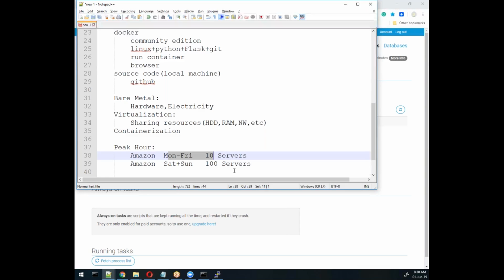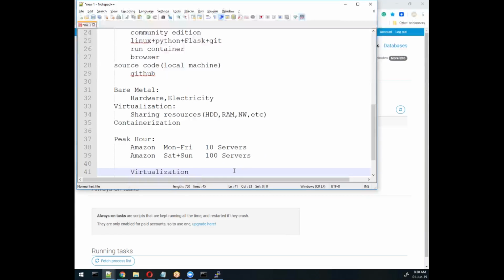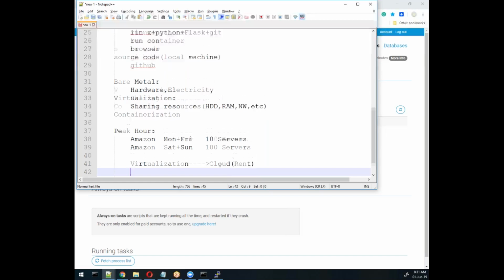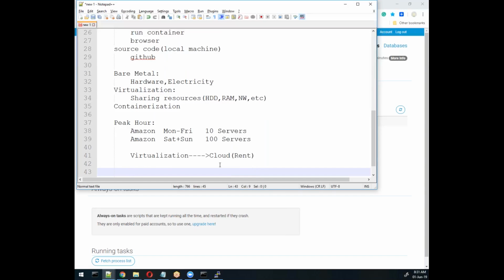For that reason, they started with the virtualization concept. But while sharing these resources with others, cloud came into the picture. That means they share the resources through the cloud, on rent. Suppose I buy one car for 20 lakhs. I will share it with my friend and tell him he needs to pay some maintenance costs, then only I'll share it. They agree, so I can adjust it, pay as you go. So this model comes, but the problem is that it is again a virtualization environment.